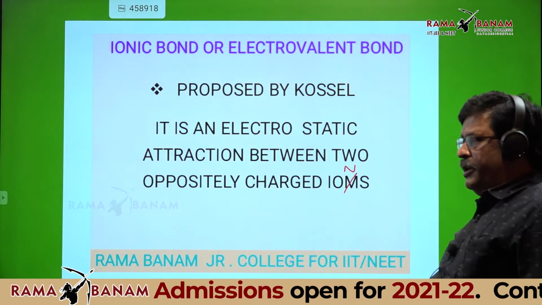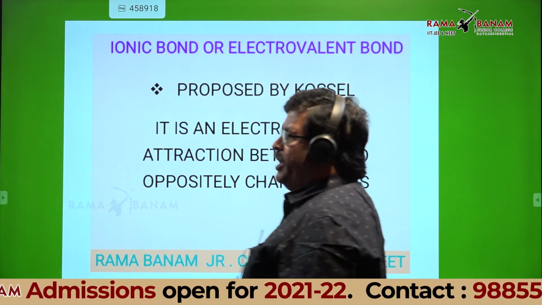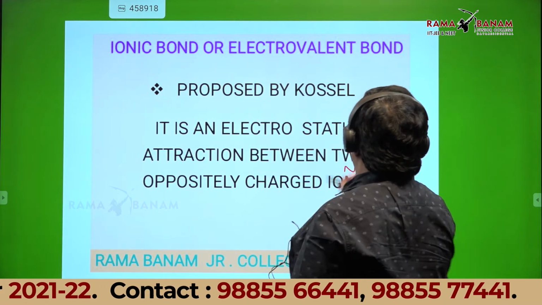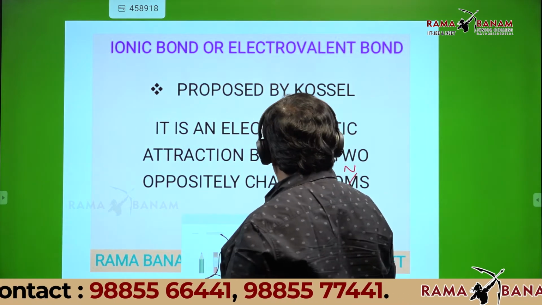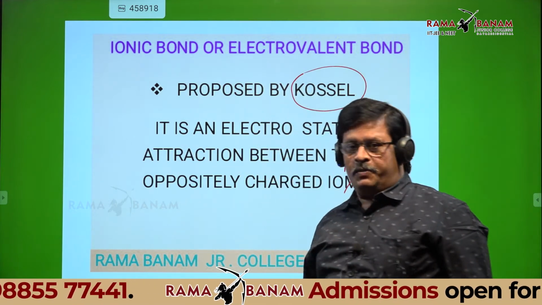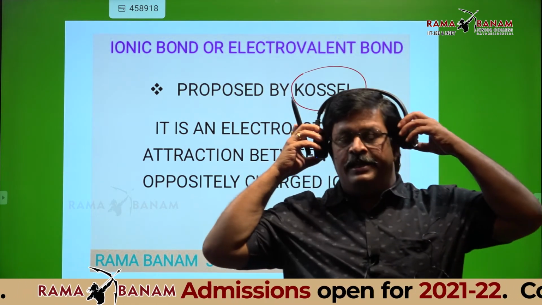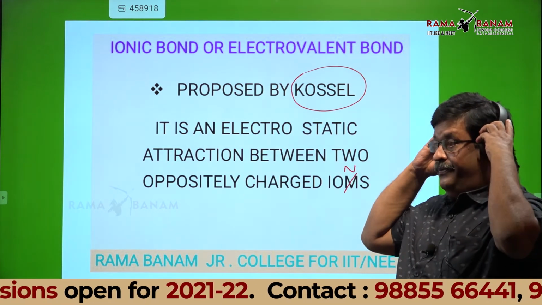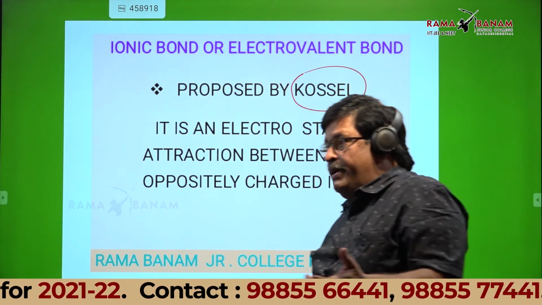The other name of ionic bond is electrovalent bond. This was proposed by Kossel. The octet rule was proposed by Lewis and Kossel. In that, the ionic bond was proposed by Kossel. What does it mean?